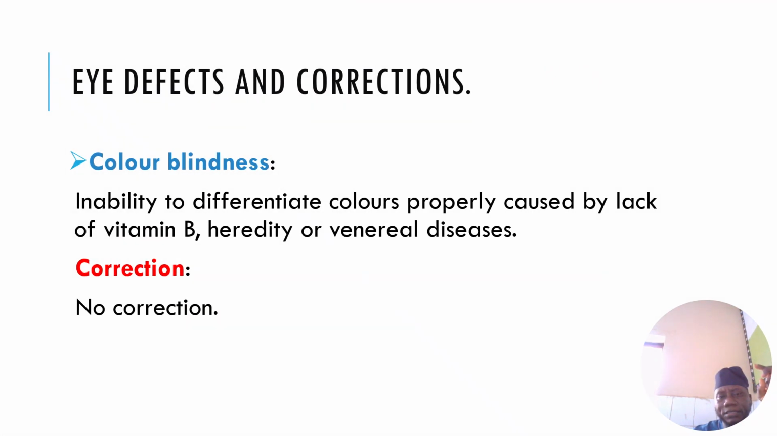Color blindness is the inability to differentiate between colors properly, and this can be caused by lack of vitamin D, heredity, or venereal diseases. And as we speak, there is no correction for this eye defect for now.